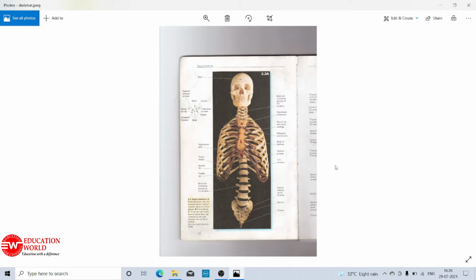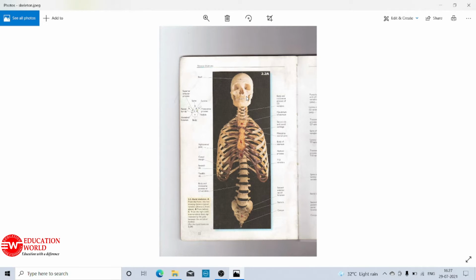Axial skeleton in human beings is comprised of 80 bones, and it is comprised of all those bony structures which are present along the mid-dorsal axis of the body, with components like skull, vertebral column, sternum, and ribs.